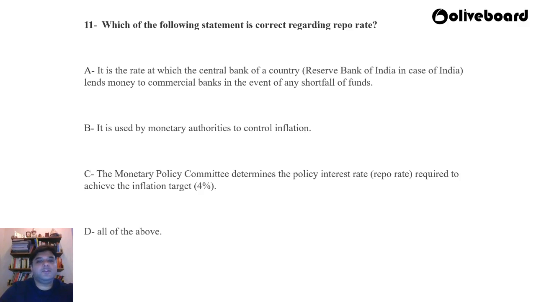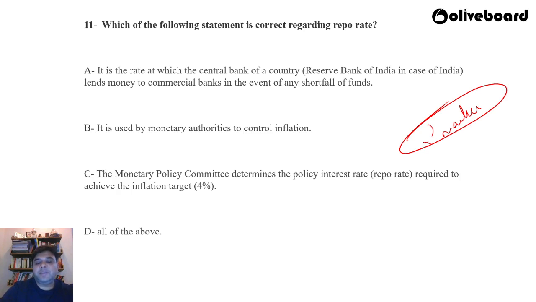Question number 11, which of the following statements is correct regarding the repo rate? This is an application based question, treat it like a 2 marker or 1 marker. A, it is a rate at which the central bank of a country, which is RBI in case of India, lends money to the commercial banks in the event of any shortfall of funds. B, it is used by monetary authorities to control inflation.